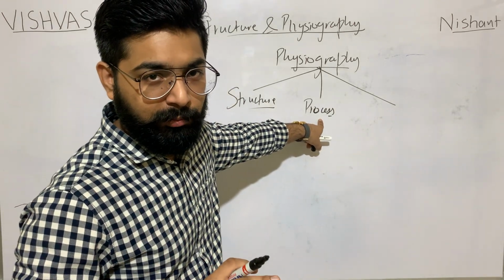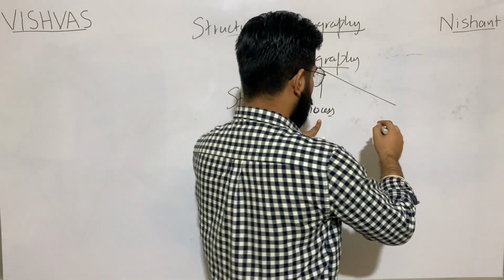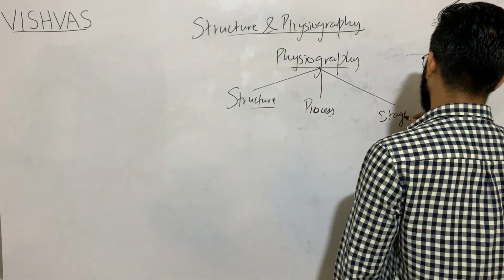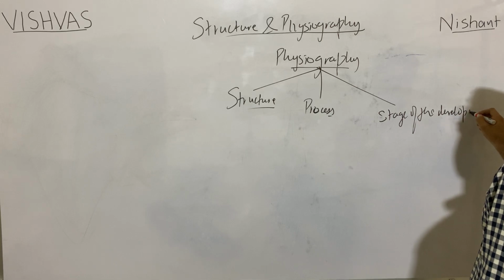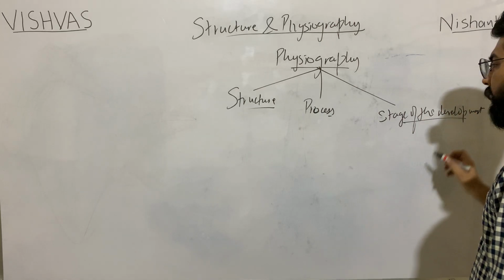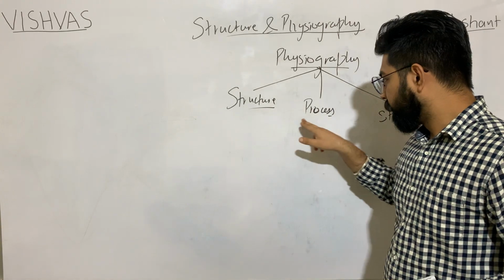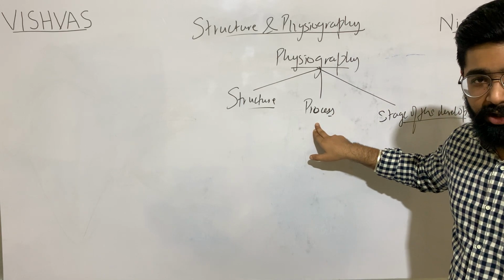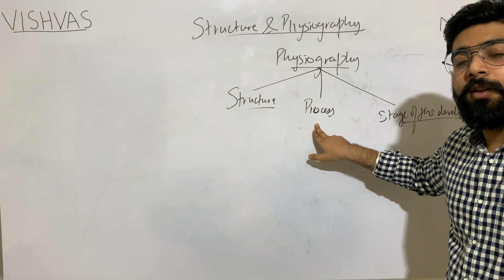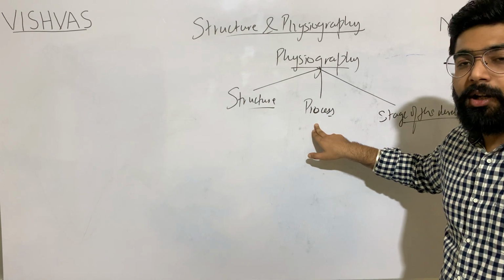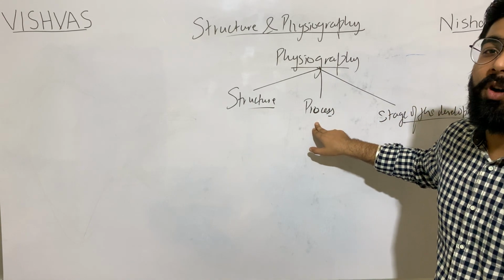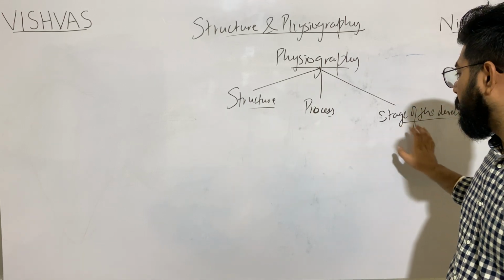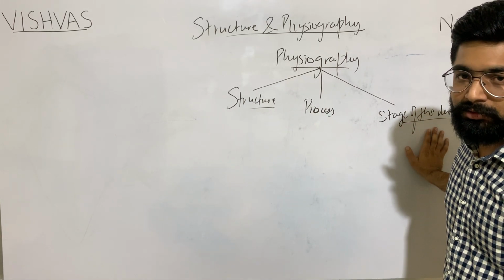Exogenic and endogenic processes, and the stage of development. Means the structure, the processes working on it, and till what stage, till what extent these processes have worked and the development has been done.